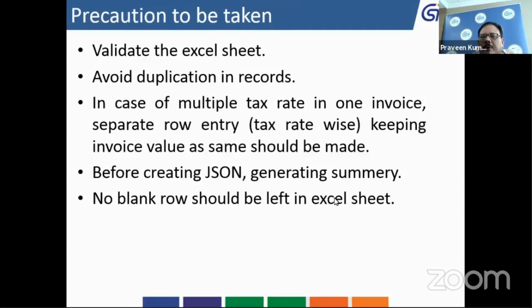So before creating the JSON, you have to generate the summary. Please do not leave any row blank while creating the Excel sheet.